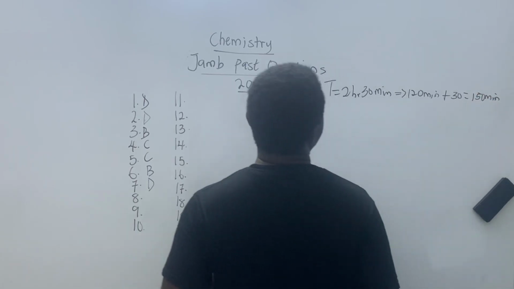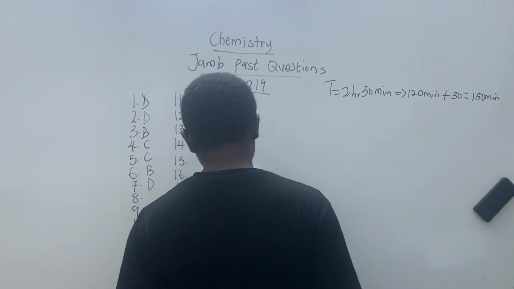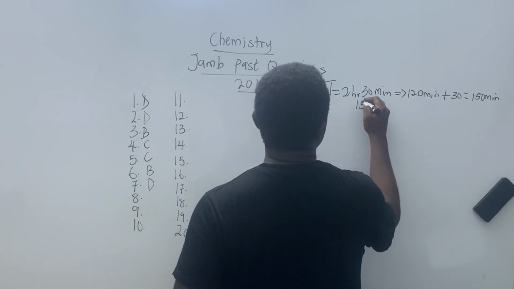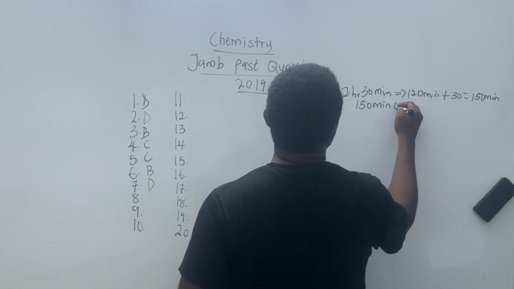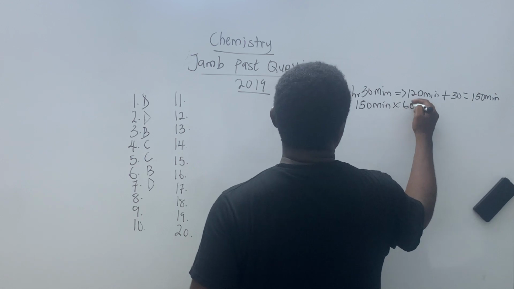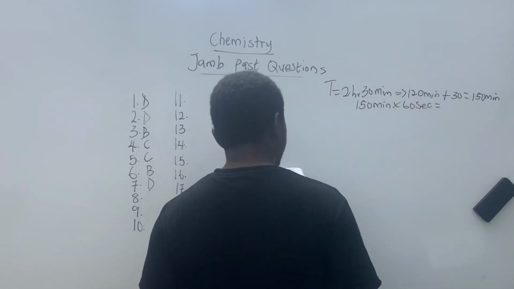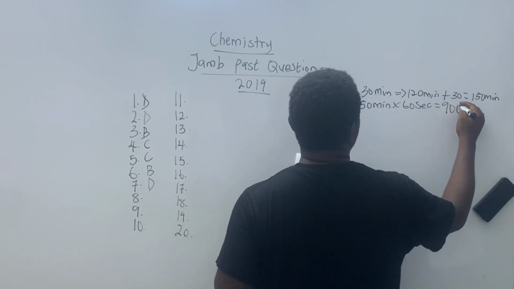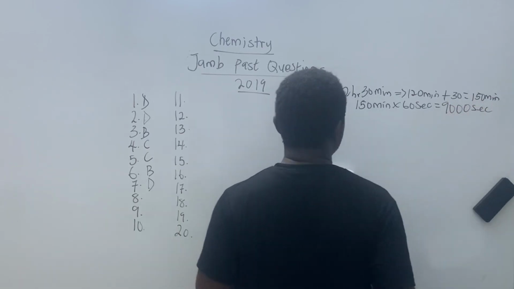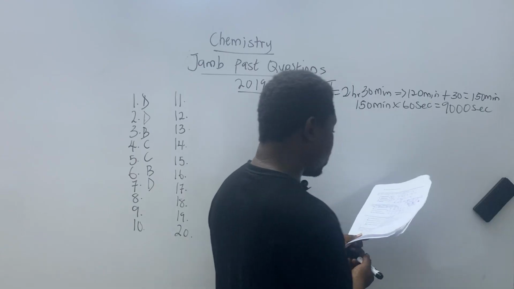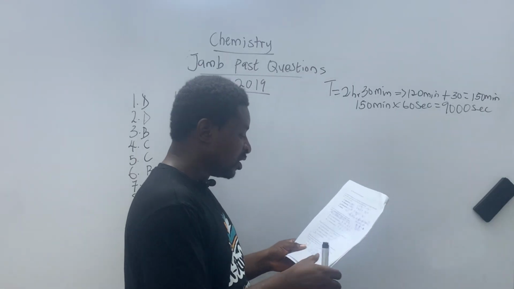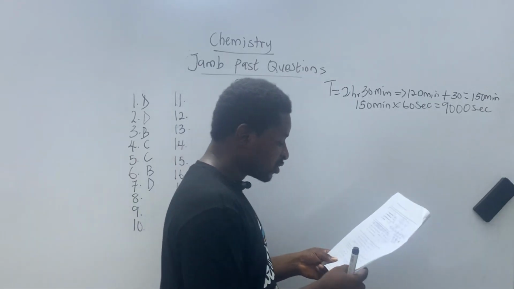Now I'm taking it to seconds, so I'm going to have 150 minutes times 60 seconds. If you calculate with your calculator, you're going to have 9,000 seconds. Okay, let's go on.